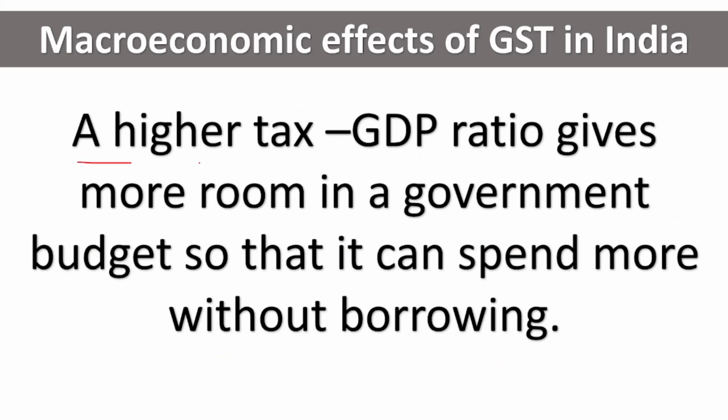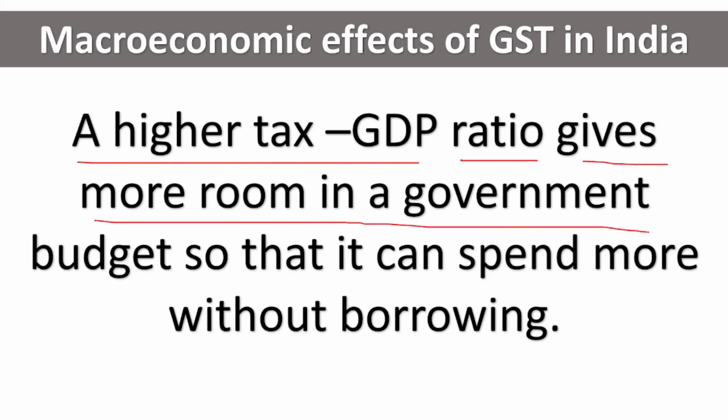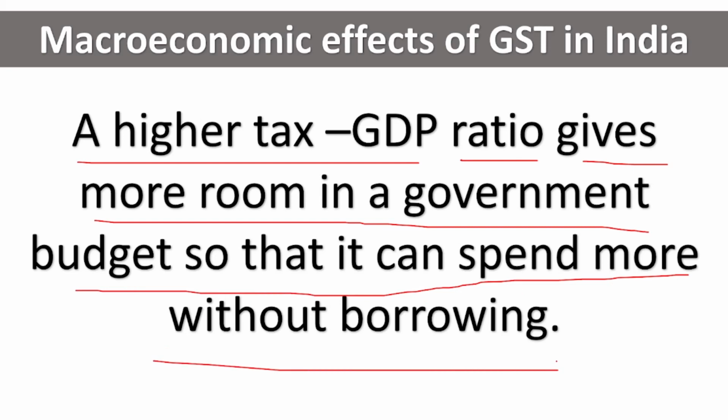A higher tax to GDP ratio gives more room in the government budget so that it can spend more without borrowing. So if there is a higher tax to GDP ratio, the government will have more money in the budget. When more tax has been collected, the government can spend the money without even borrowing from the World Bank.